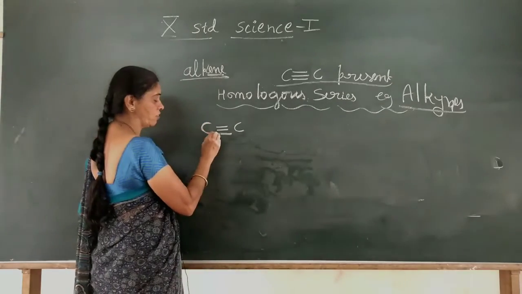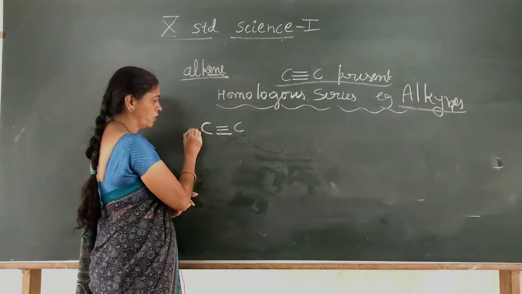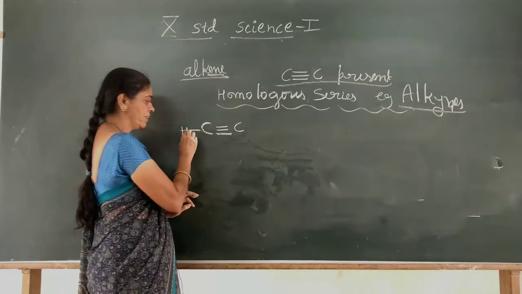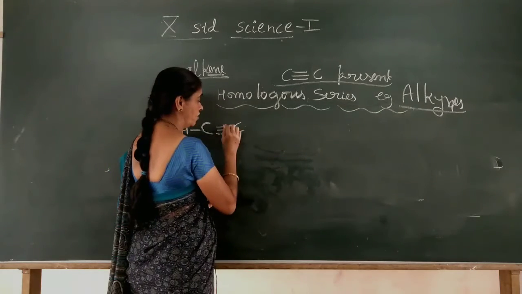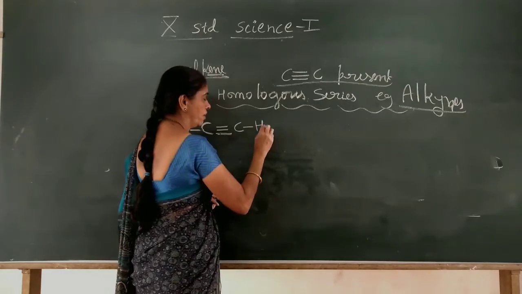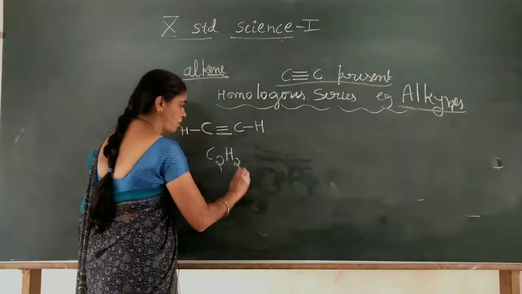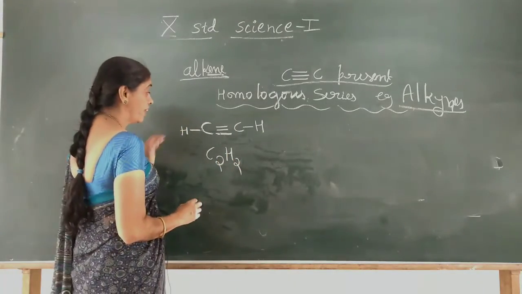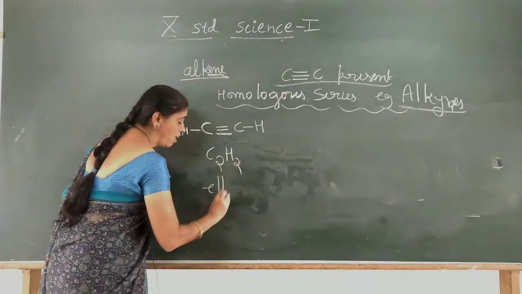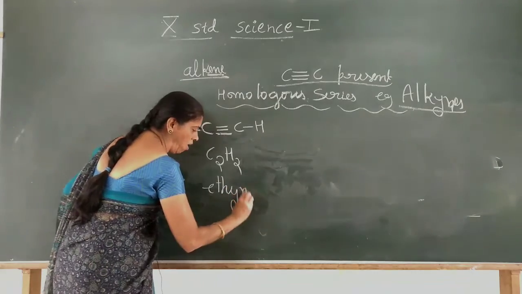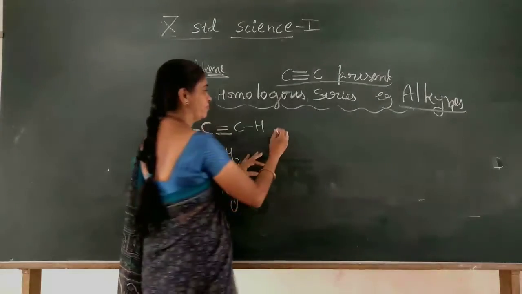And each carbon should have how many bonds? Tetravalency. This already forms 3 bonds, so it forms only one more bond with the other atom, namely hydrogen, because it is a hydrocarbon, hydrogen and carbon only. This also has 3 bonds and one more bond. So it is C2H2. This is the molecular formula, C2H2, and this is the structure. It is ethyne.